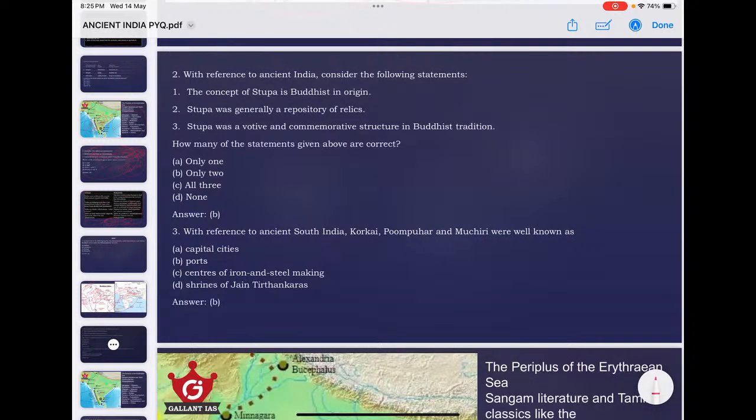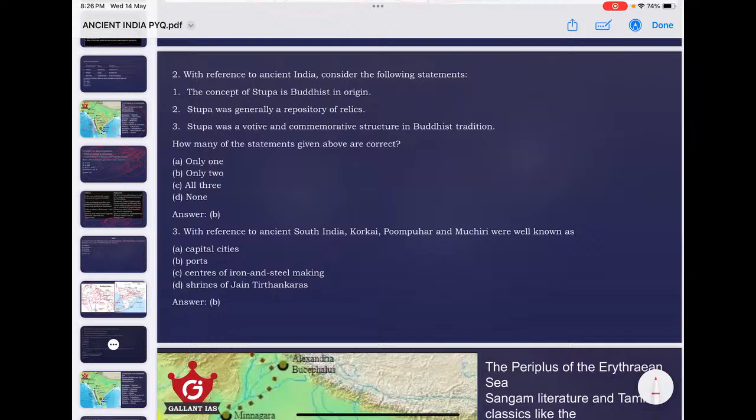Can you answer this question? With reference to ancient history, consider the following statements. The concept of stupa is Buddhist in origin. Stupa was generally a repository of relics. Stupa was a votive and commemorative structure in Buddhist tradition. The answer is given here, but still you can apply your common sense. The concept of stupa is Buddhist in origin. We know that this is not Buddhist in origin.